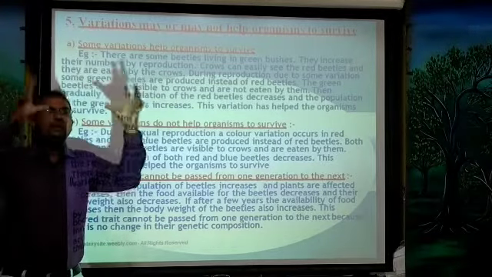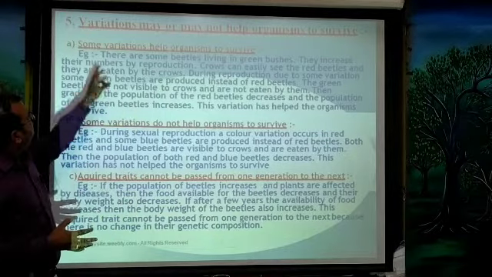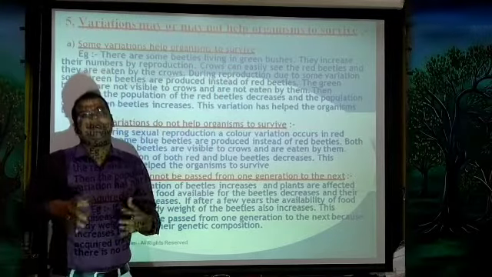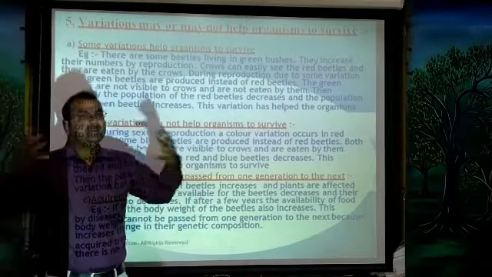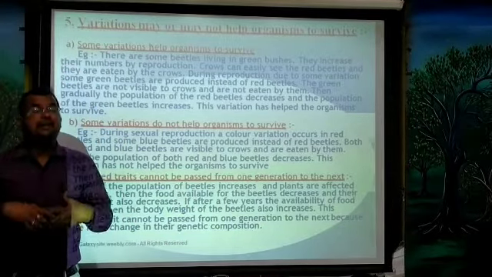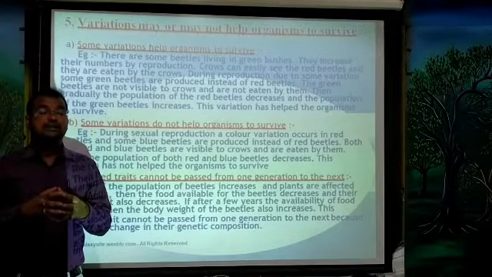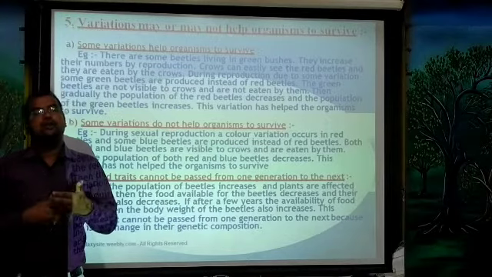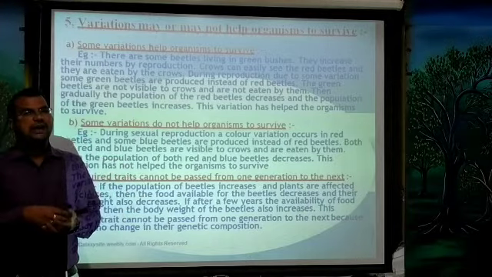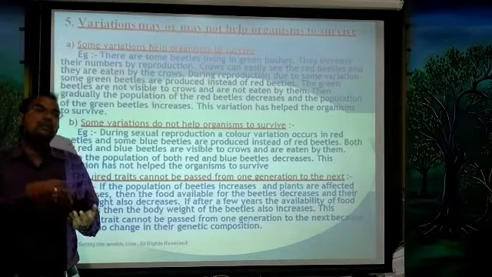Think that there is a green colored bush. In that green bush, there are some beetles living. But among them, some beetles are red in color. Red beetles can be identified by the crows easily, because red is easily seen in a green place. So the crows are able to eat those beetles which live in the green bushes.